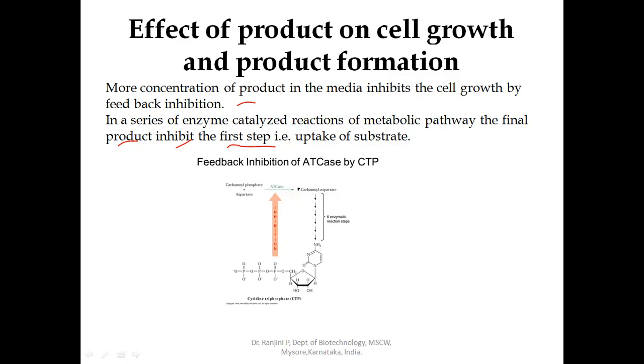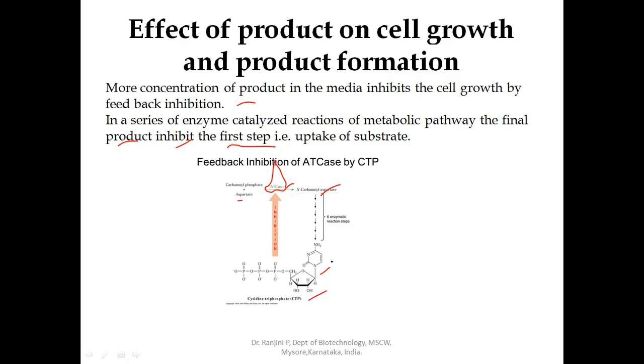The best example is feedback inhibition of ATPase, aspartate transcarbamylase, in the nucleotide synthesis, that is CTP, cytidine triphosphate. Here, carbamyl phosphate combines with aspartate in the presence of the enzyme, and it gets converted into N-carbamyl aspartate. This will undergo a series of enzymatic transformations and there is synthesis of cytidine triphosphate.